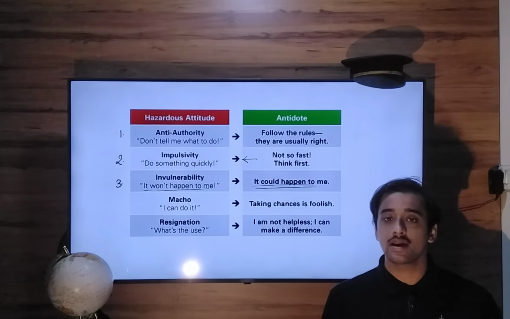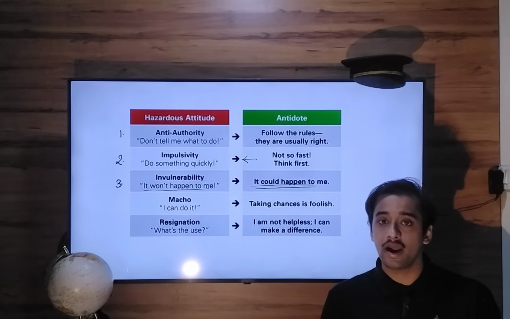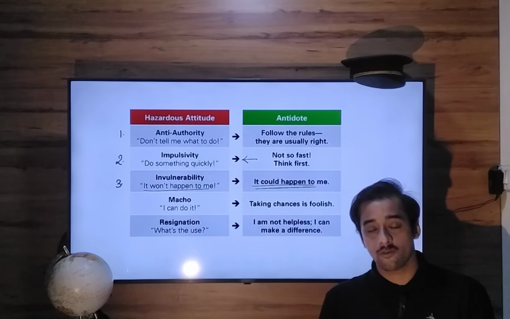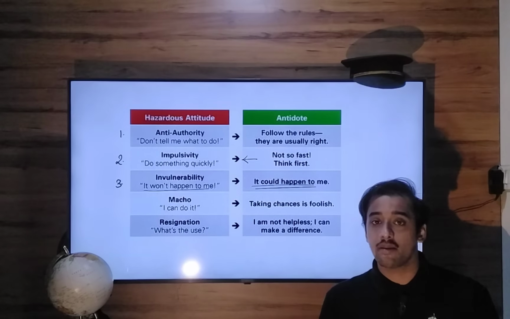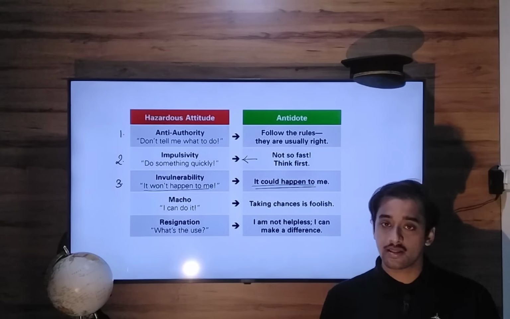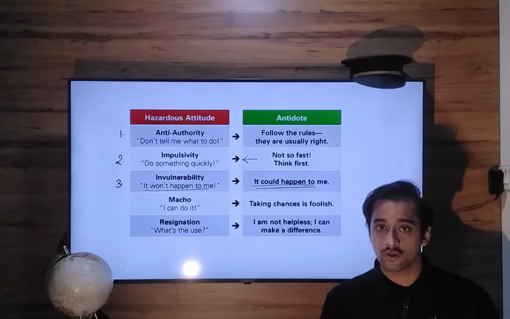So if you go on taking risks, thinking that your luck is always very good, that only your friends have bad luck or only bad incidents can happen to your friends, but nothing can happen to you, this is again unacceptable. This demonstrates you have an invulnerability attitude.